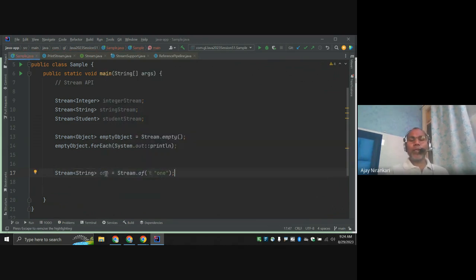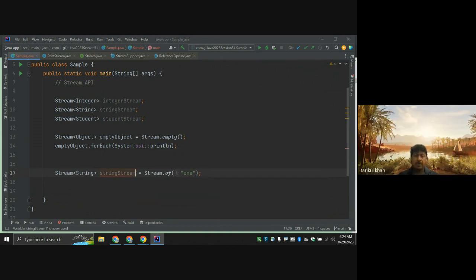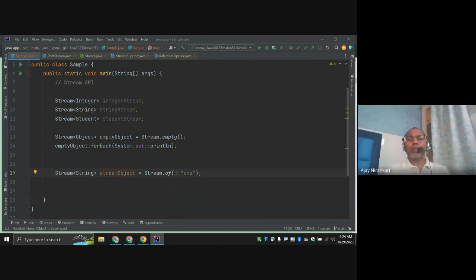So now I am creating a stream object. Okay, so this is the empty stream object, and this is the stream object.